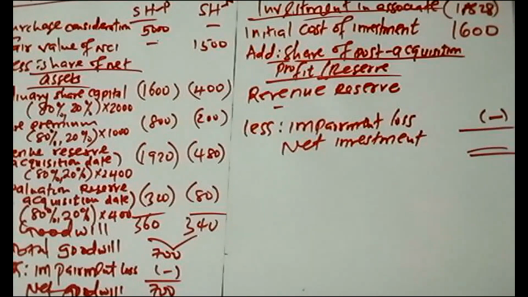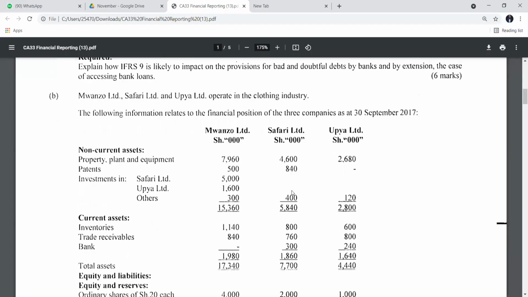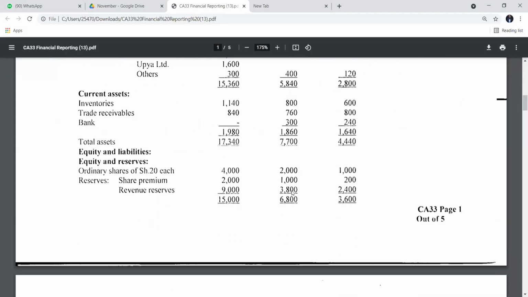Then now we have to add post-acquisition reserves. I said it's only the reserves which is there, which is the profit, because the revenue reserve is the profit. There is no revaluation reserve. I'm saying there's no revaluation reserve because if you go to your statement of financial position, in order to record that profit or reserve, it must be provided here under equity.